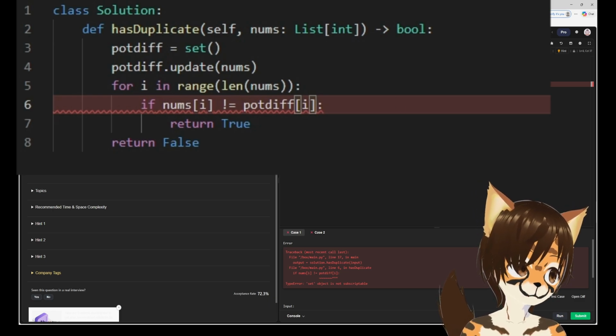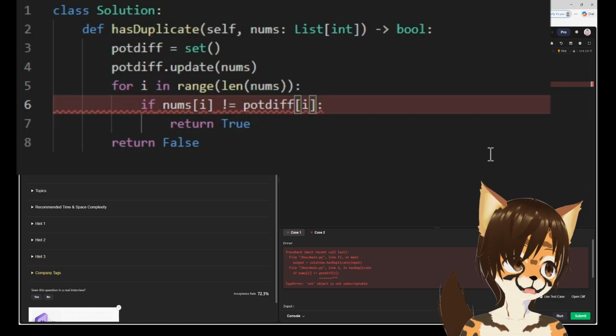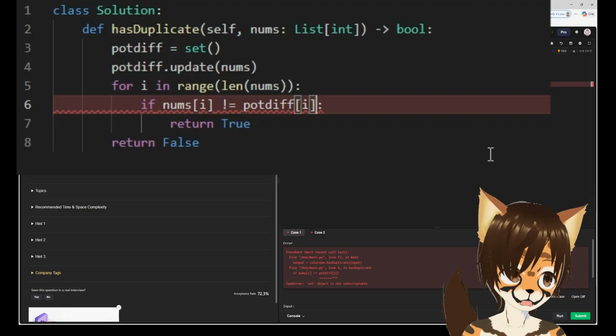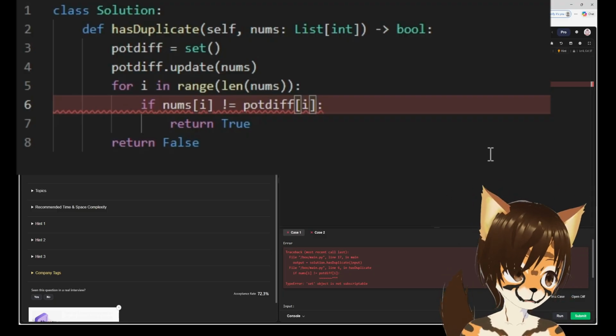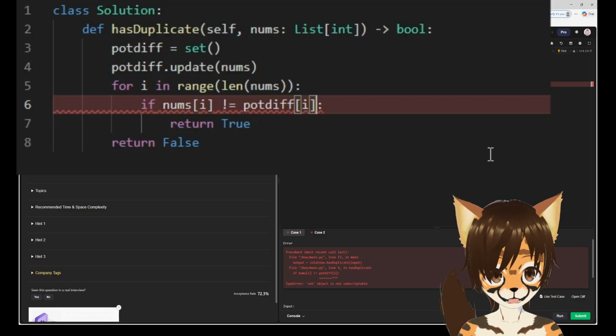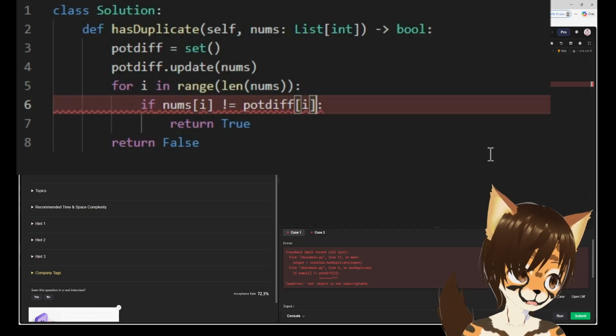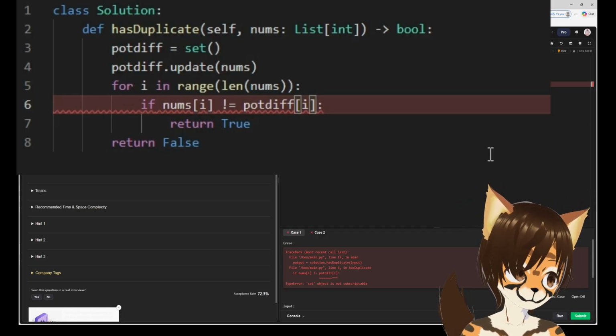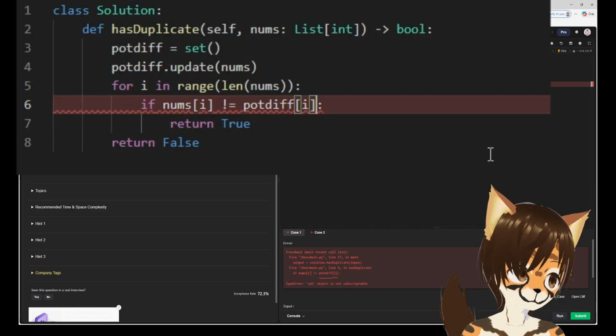Oh, wait, I can't. Okay, you can't access items in a set by referring to an index or a key. I'm reading this right now. I'm learning. It's kind of annoying. But you can loop through the set using a for loop. Okay.